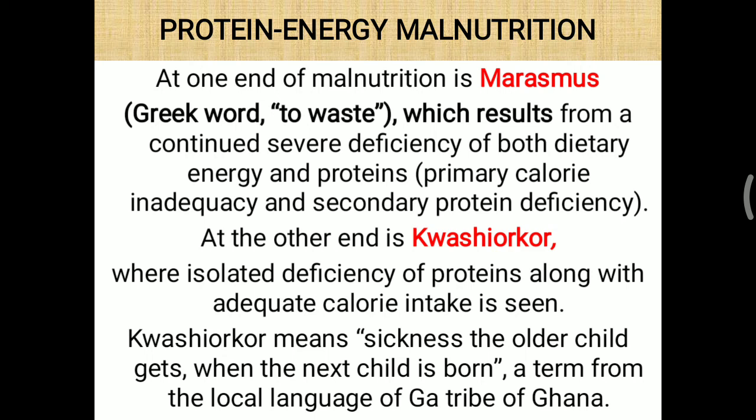Kwashiorkor means sickness the older child gets when the next child is born, a term from the local language of the Ga tribe of Ghana. Simply, when a second child is born, the first child gets neglected nutritionally, and that can lead to kwashiorkor formation. In detail, we will look.